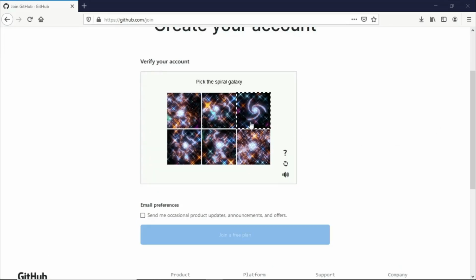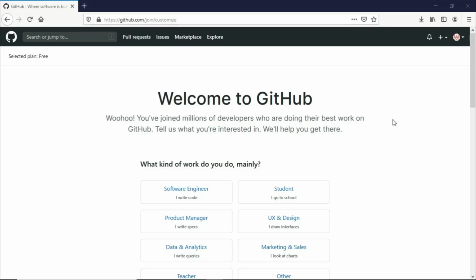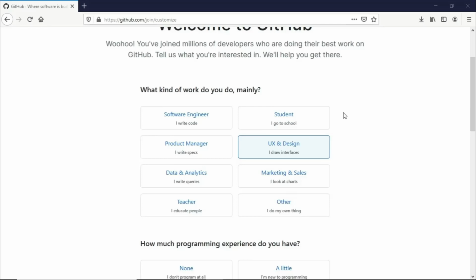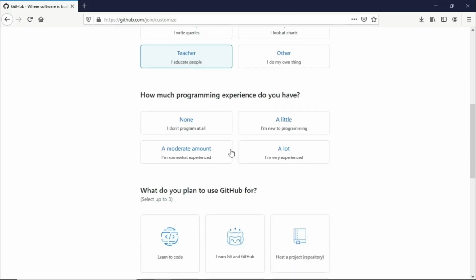So here it's saying that we should be verifying our account by solving the CAPTCHA here. So we have a spiral galaxy. And then again, let's try to retry this and join a free plan. Now we are in the welcome to GitHub page here, and it's asking us what kind of work we do. So for me, I am a teacher and a software engineer, but you can just choose one. And I do have programming experience, so a lot.